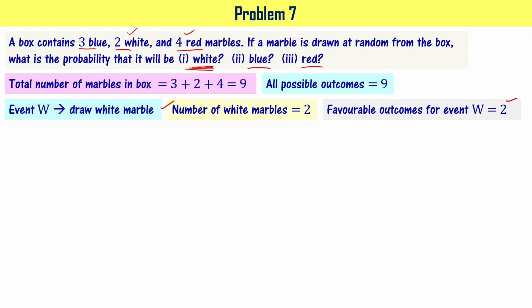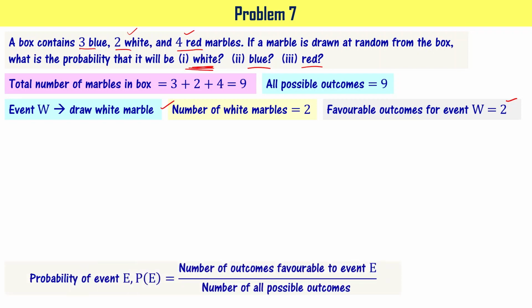Or the event space will have 2 Ws. That's why favorable outcomes for event W is 2, right? And we know probability of event E is the number of favorable outcomes divided by the number of all possible outcomes. As per that, probability of drawing a white ball, P of W, is going to be 2 by 9, right?